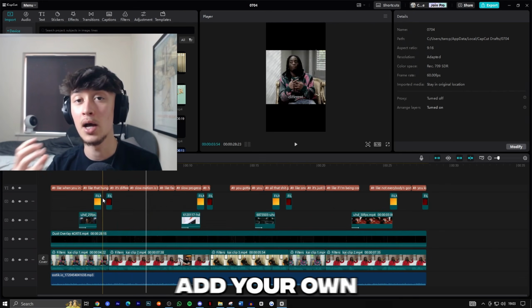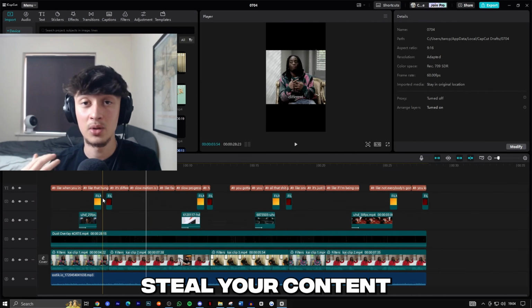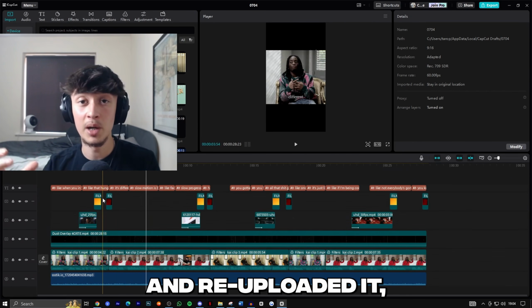And in addition to this, don't add your own watermarks as well. People can't actually steal your content on TikTok, because if they just downloaded it and re-uploaded it, they'll be marked for unoriginal content.